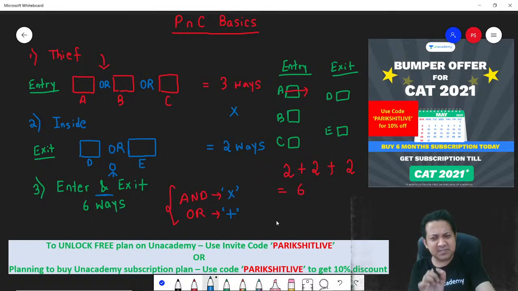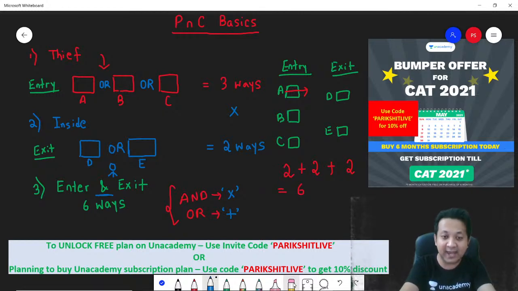So this forms the basic of PNC. The first basic is understand the meaning of the word and, understand the meaning of the word or. You got to remember: and means multiply, or means plus. Throughout the entire chapter of PNC and probability, never forget this. And means multiply, and or means plus. Okay, that's concept number 1.